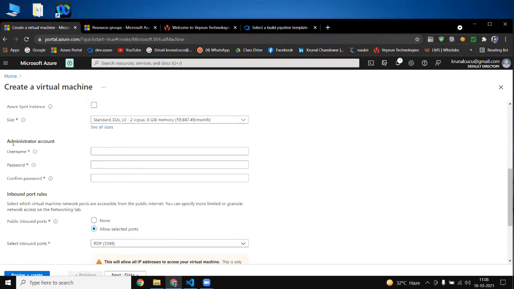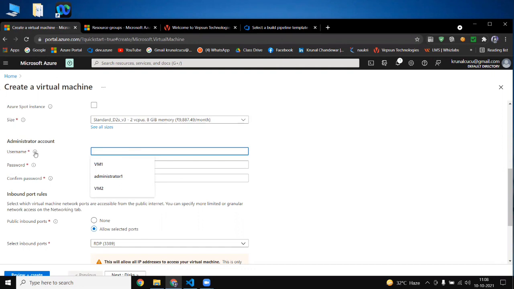Now our next thing is the administrator account. For logging in to that virtual machine, they will ask you for the username and password. So you have to specify your username and password. In the case of the username, you can't specify keywords.